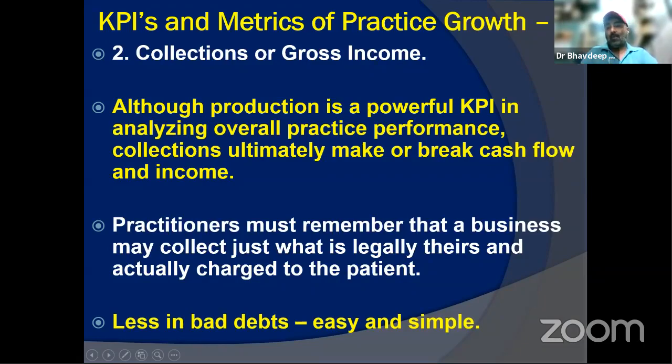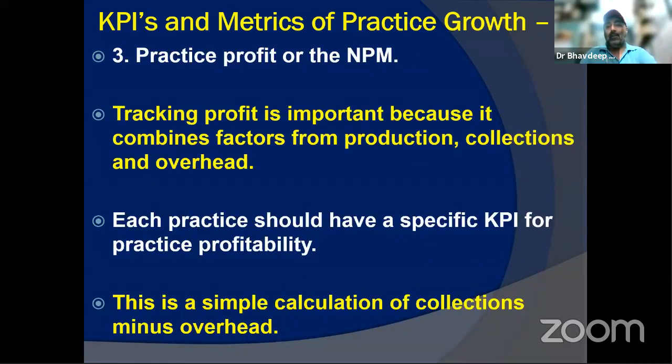Bad debt means your patients don't give you your complete dues. Then the practice profit or the NPM. So whenever we have to talk about, if you remember, the profitability in the 4 KPIs that I talked about, the GPM and the NPM both. But when you have to talk about the absolute indicators, we do not talk about the GPM.